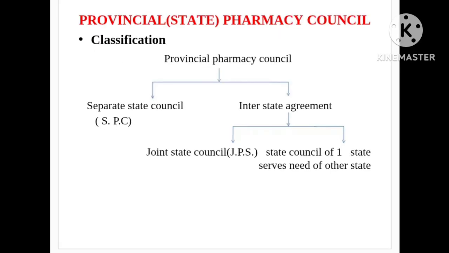Provincial, State, Pharmacy Council classification. Provincial Pharmacy Council: separate State Council, SPC. Interstate Agreement: Joint State Council, JSPC. State Council of one state serves the needs of other states.